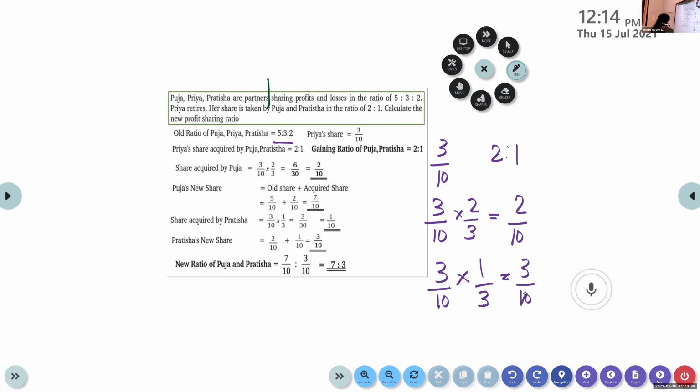Her new share becomes old share plus acquired share. Old share was 2/10 plus the new one.